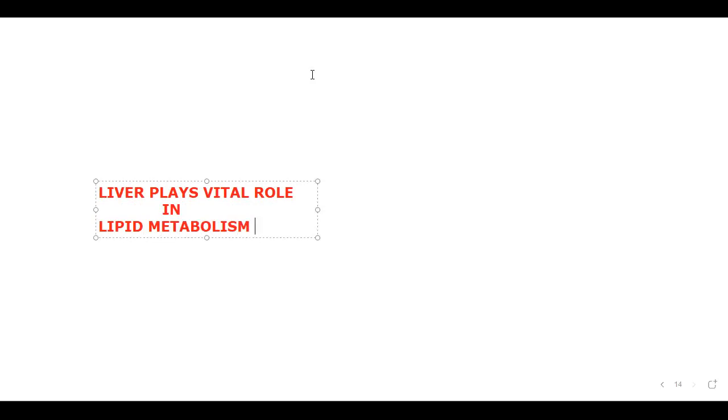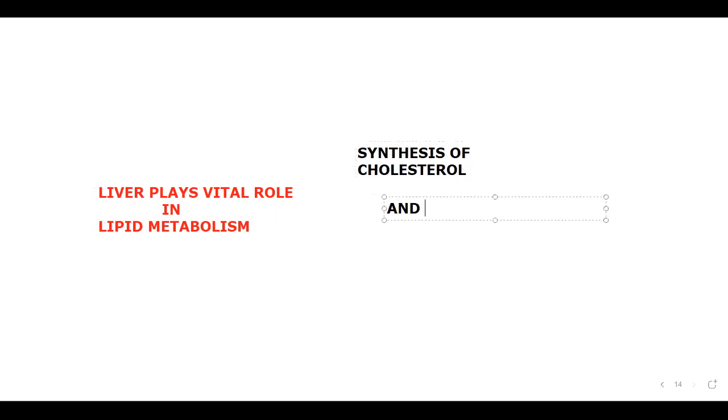In what way will it do this? By the synthesis of cholesterol as well as triglycerides. Very good. For the synthesis of cholesterol and for the production of triglycerides.